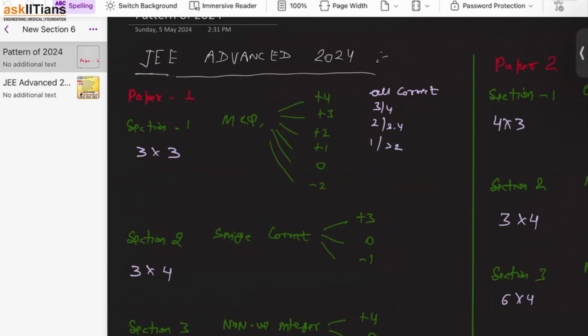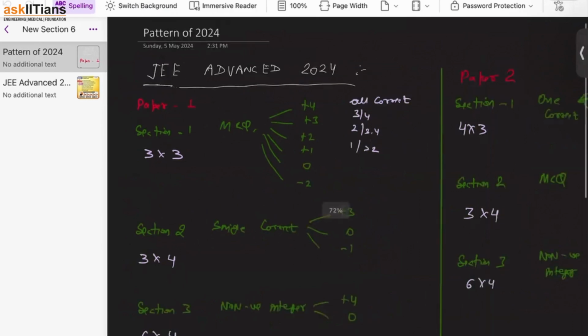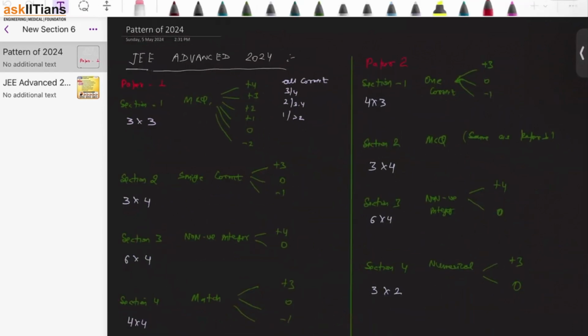अब यहाँ से take away क्या है मैं आपको समझाता हूँ. सबसे पहला take away है ये वाला portion. So in paper 1 as well, there was an MCQ, more than one correct wala part. And the same part was existing in paper 2 as well. And this particular part had partial marking.